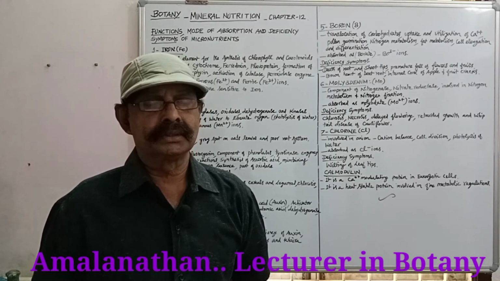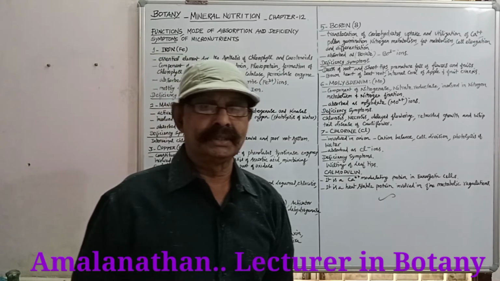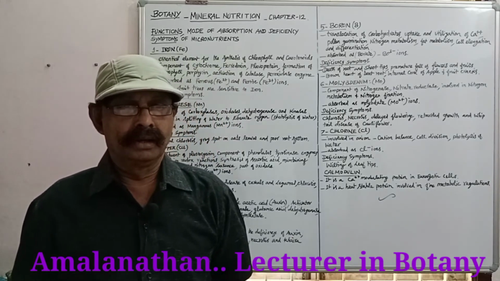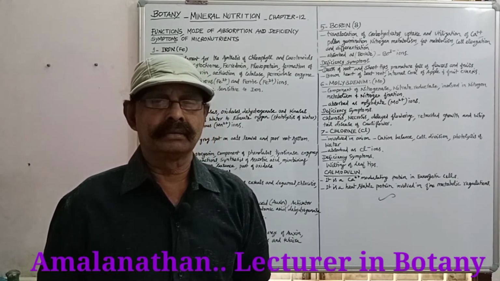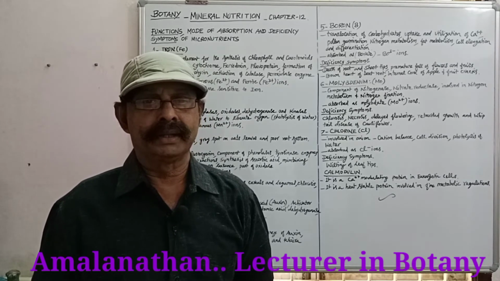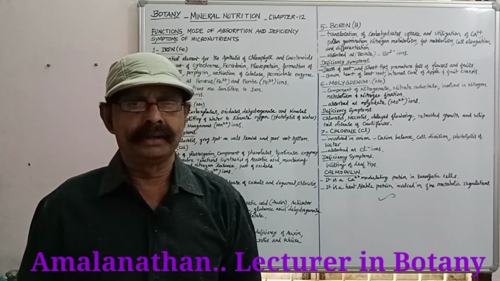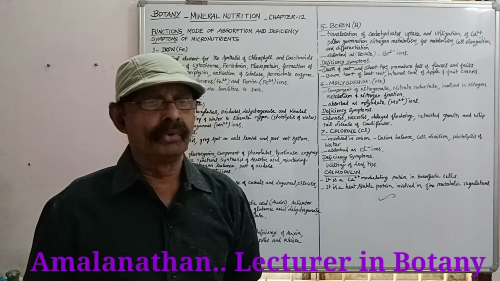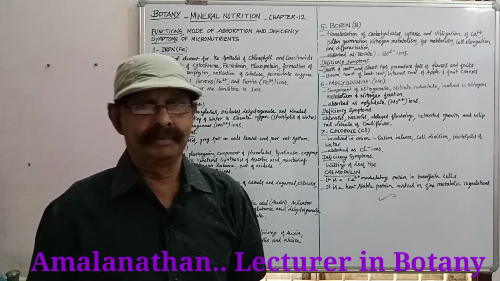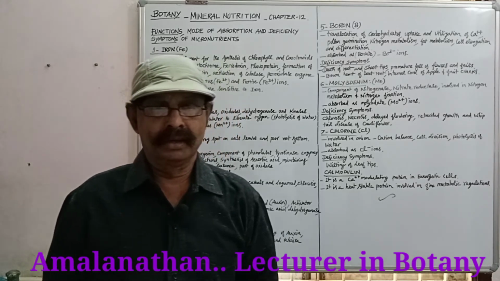Boron is absorbed as borate ion, that is BO3 3-. In the form of borate ions, boron will be absorbed by the plants.